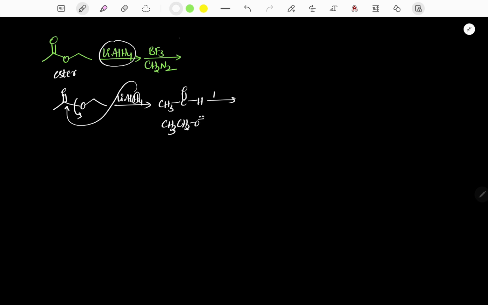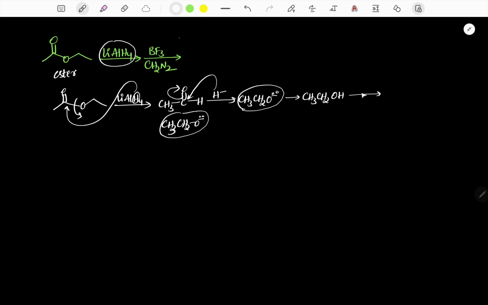Again it reacts with another H minus because it is an aldehyde. The pi bond shifts, and the corresponding product is CH3CH2O minus. So we have one mole of CH3CH2O minus and another mole of CH3CH2O minus. If I consider acidification, granted, I will get the corresponding alcohol.